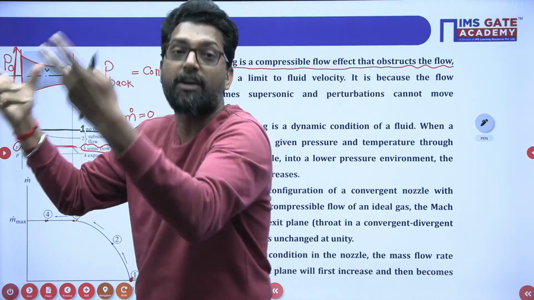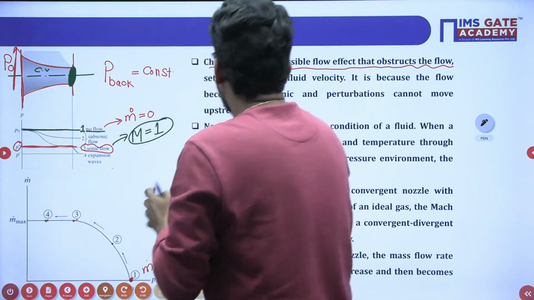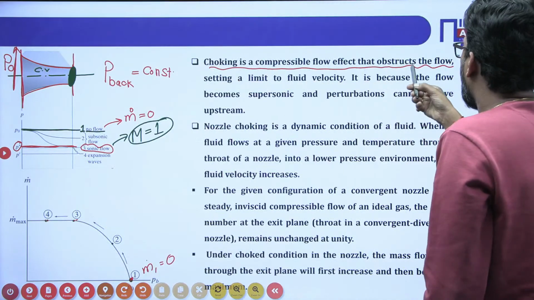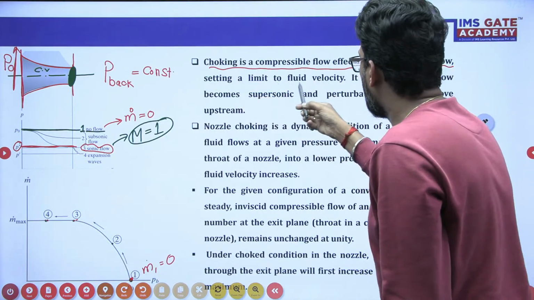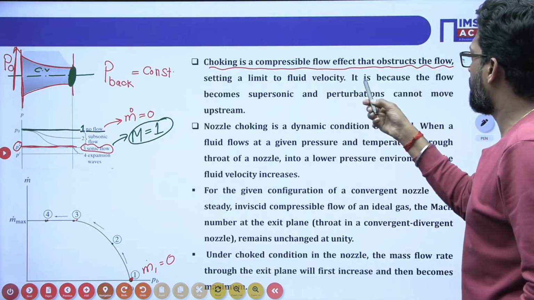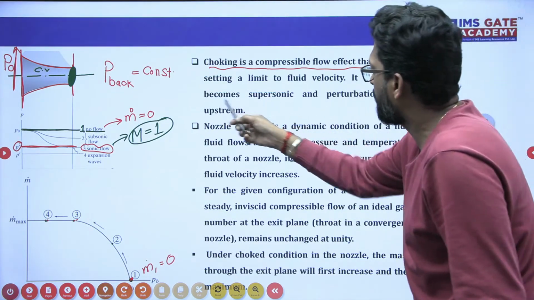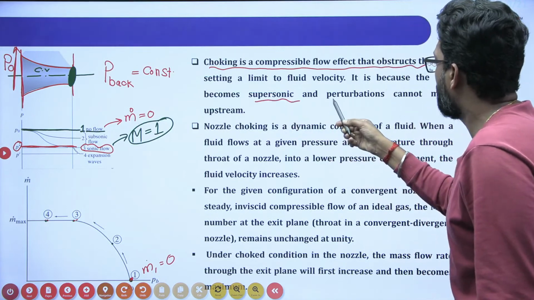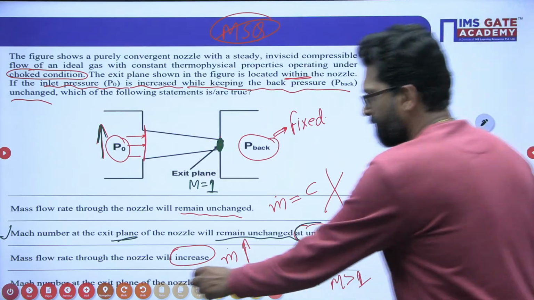That is called choking. Choking is a compressible flow effect, an obstruction of the flow, setting a limit to the fluid velocity. So there is a limit of the fluid velocity.